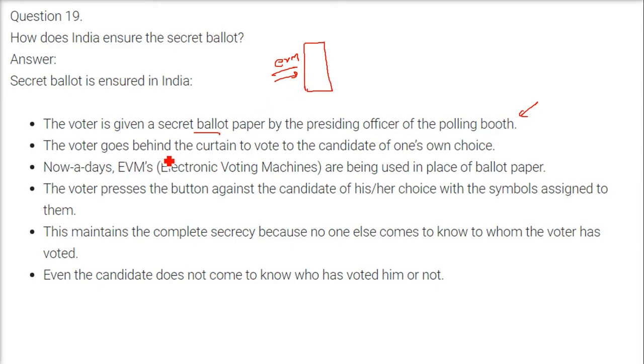The voter goes behind the curtain to vote for the candidate of one's own choice. This is a very secret, very secluded part. Nowadays we have EVMs, which are being used in place of ballot papers. The voter presses the button against the candidate of his or her choice with the symbols assigned to them. This maintains complete secrecy and confidentiality because no one else comes to know to whom the voter has voted. Even the candidate does not come to know who has voted for him or not.